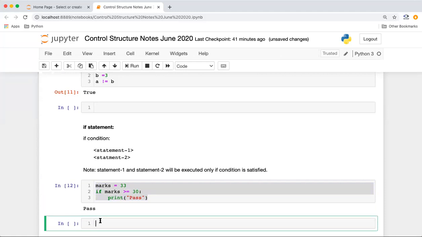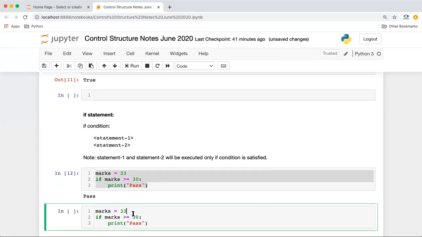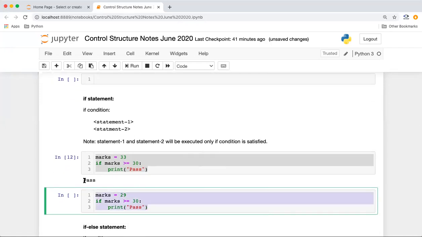But if we use the same program and in place of 33, let us suppose 29, and we try to execute this, what will be the output of this program, guys? What do you think? What will it do? Error? What's the error here? False?